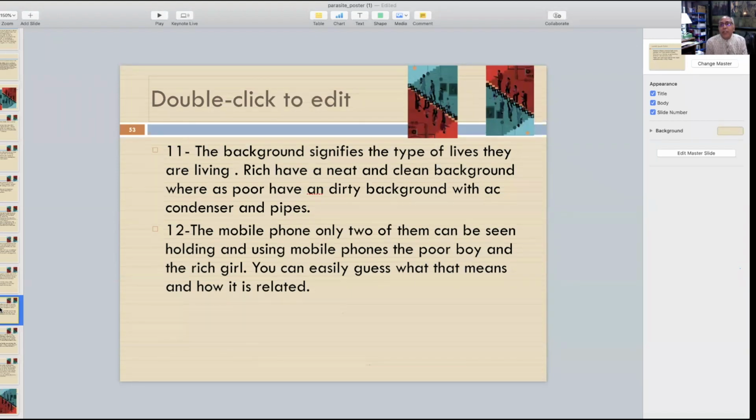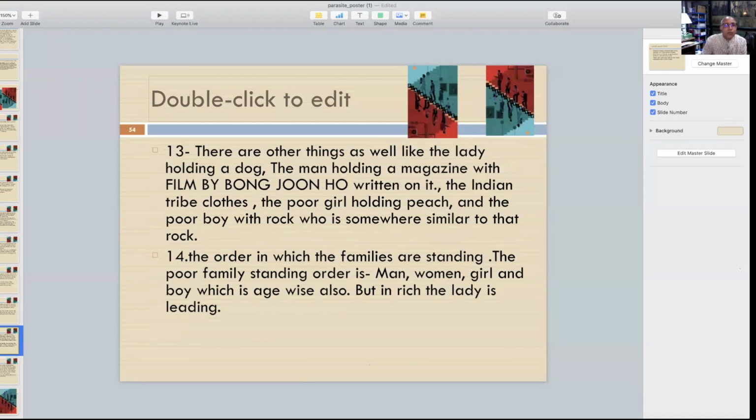Now we come to the objects. What kind of objects are they carrying? The mobile phone: only two of them can be seen holding and using mobile phones, the poor boy and the rich girl. Now, since you have seen the film, you know how they are connected through the mobile. You can easily guess what that means and how it is related.